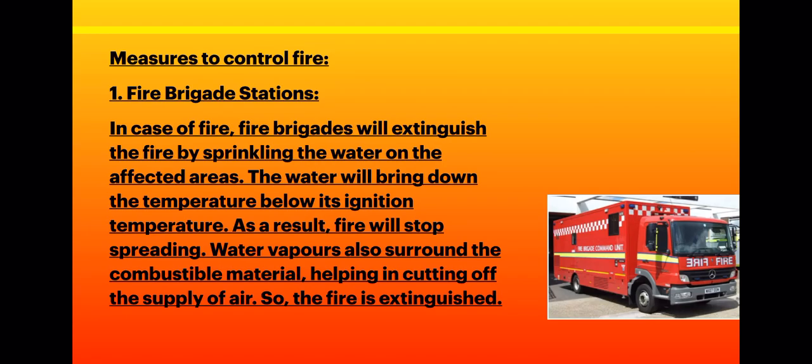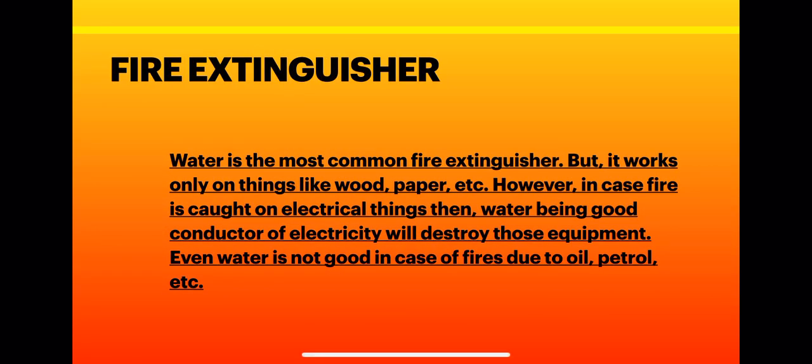Okay, now children, we need three things to control the fire. By removing the supply of fuel, we can control fire. By removing the heat, like by cooling it with water, we can douse the fire, or by cutting the supply of air. Air is needed for fire to be caused. So by cutting off the supply of air, we can put off the fire. Okay, so the conditions which are necessary for combustion, if you remove any of those conditions, then the fire will get extinguished.